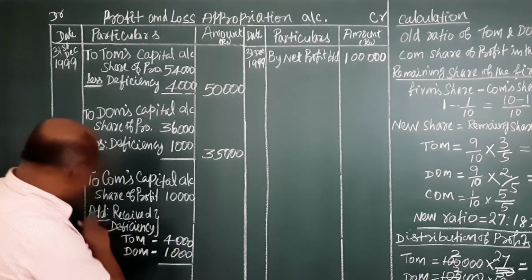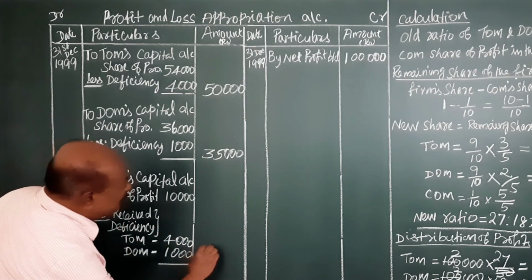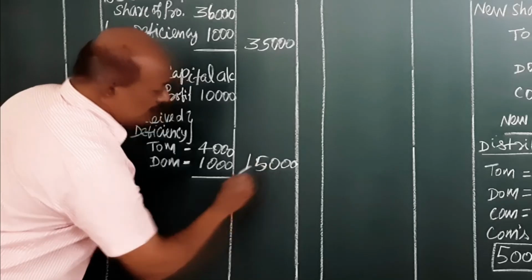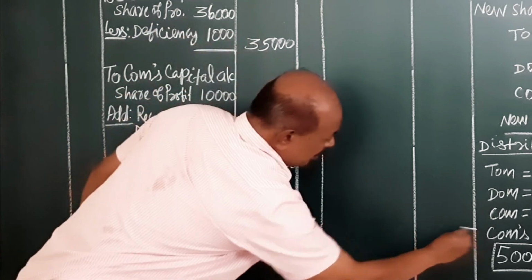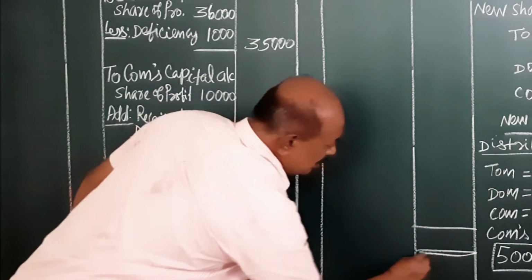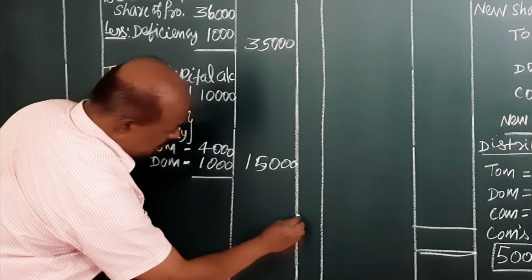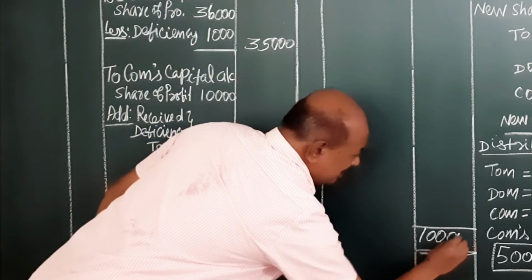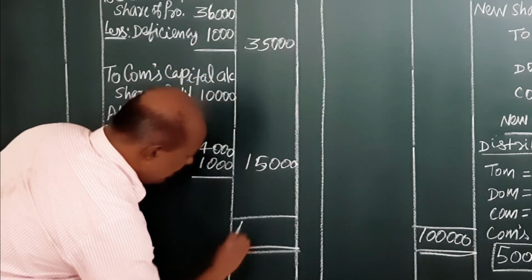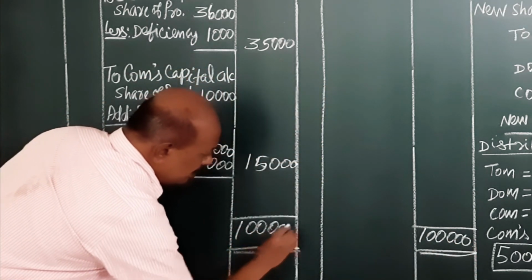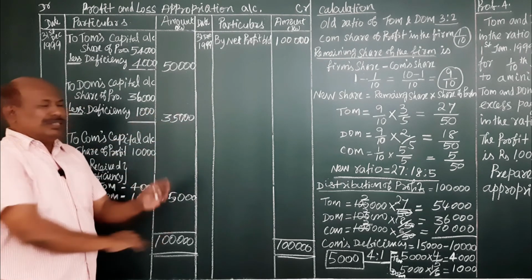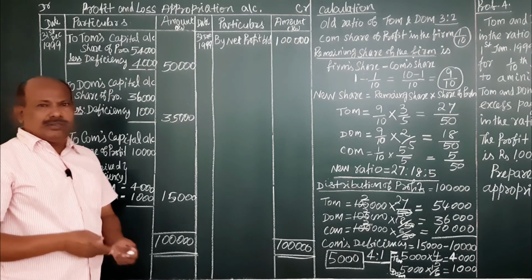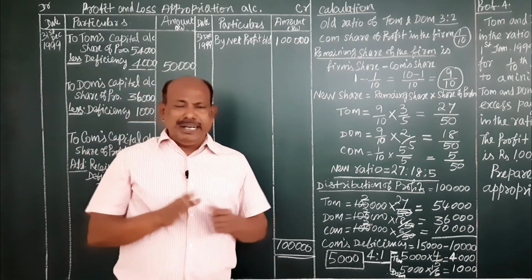Now we add it, that is 15,000 rupees. The total is 1 lakh rupees, and here also 1 lakh rupees. That is the treatment, or preparation, of the profit and loss appropriation account with regard to guaranteed profit.